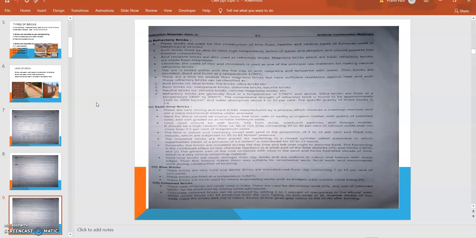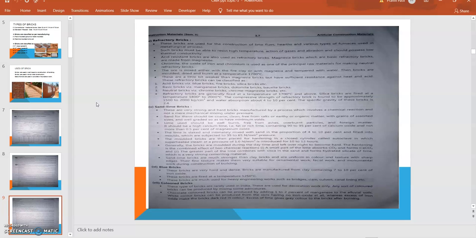For this purpose we have to use slaked lime, not a normal one. The proportion is around 4 to 10% lime, filled into the mold with an adjusted pressure of 35 to 65 Newton per mm square. So that is a good kind of brick, or the advanced bricks utilized for construction.